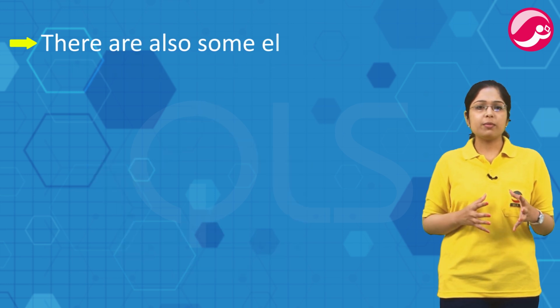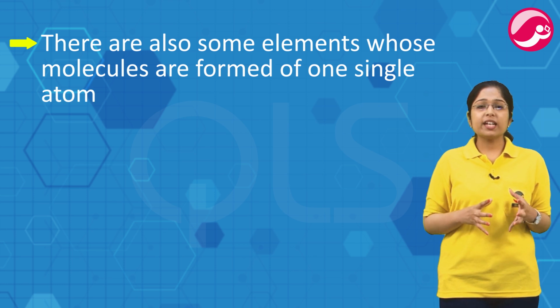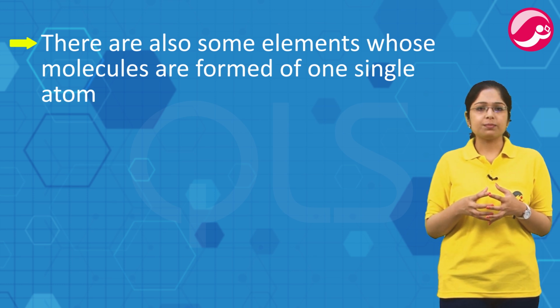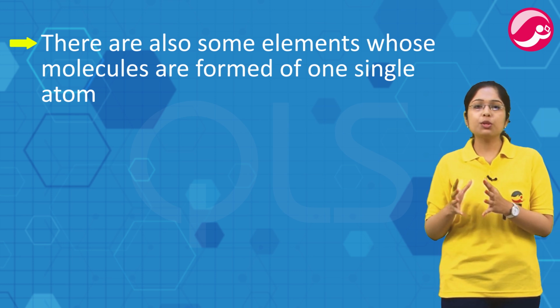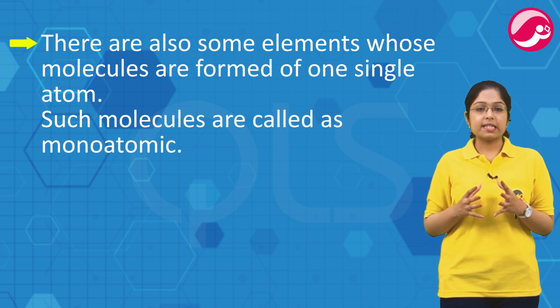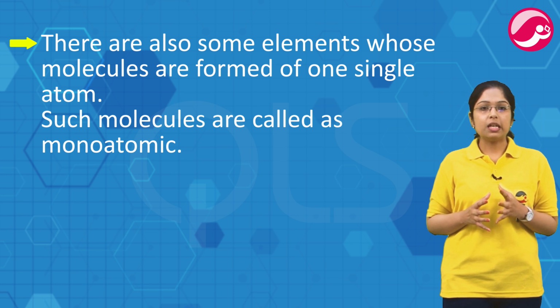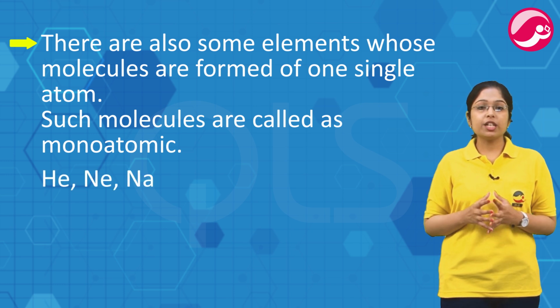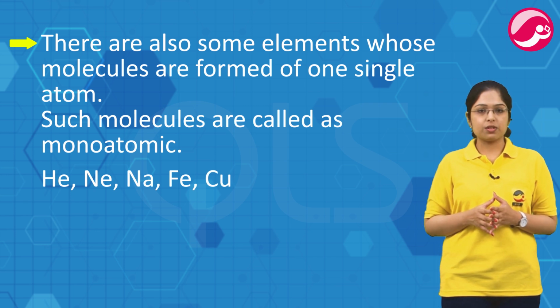There are also some elements whose molecule are formed by one single atom. अभी हमने देखा कि atoms combine होकर molecule बनाते हैं, but कभी-कभी ऐसा होता है कि एक single atom को भी हम molecule कह देते हैं. Such molecules are called as monoatomic, since only one atom is involved in its formation. Helium, neon, sodium, iron, copper are some examples of monoatomic molecules.